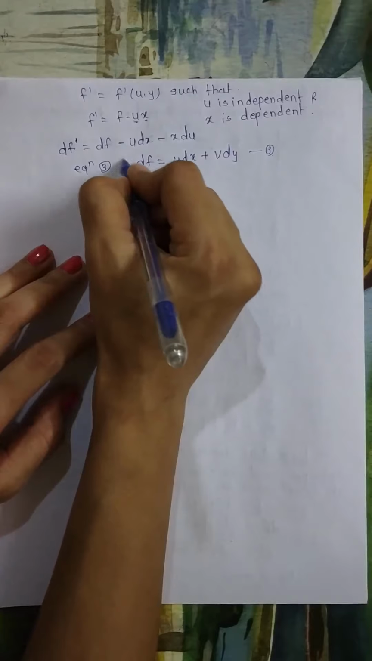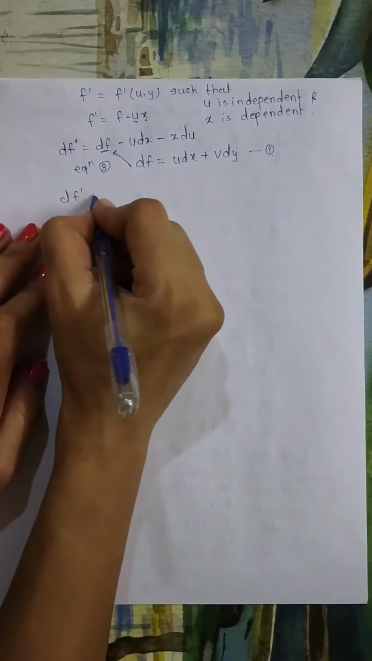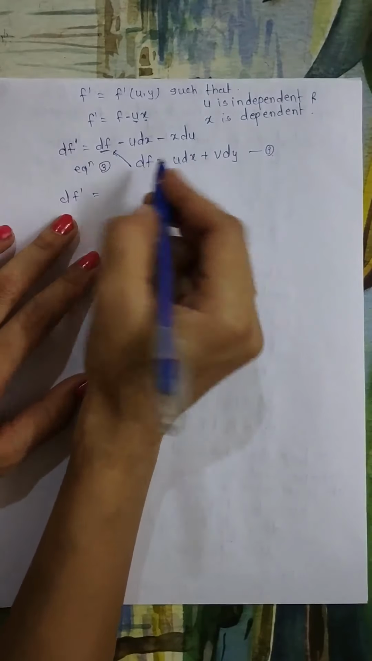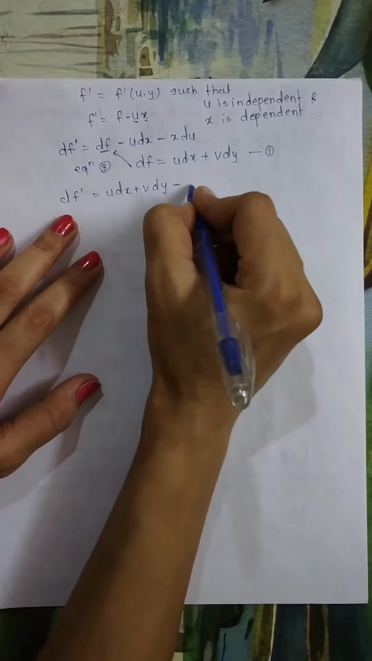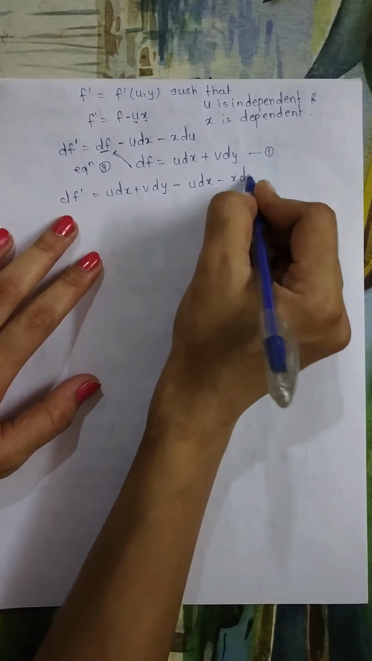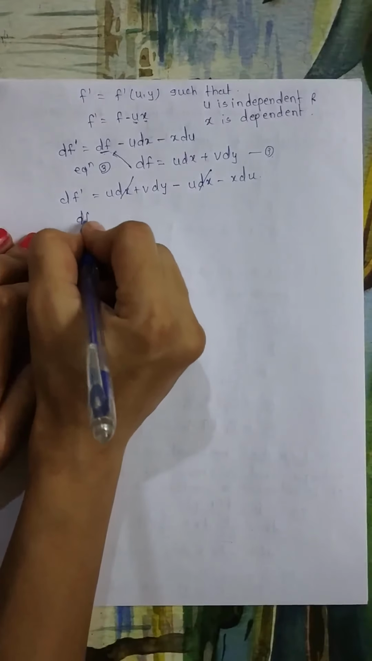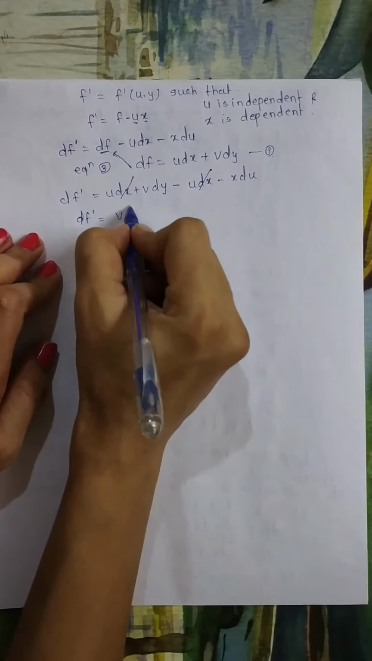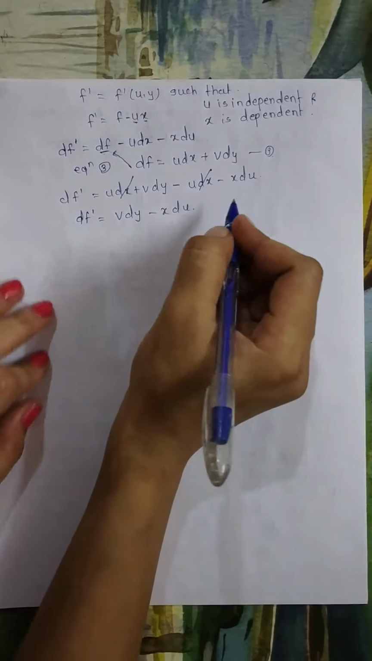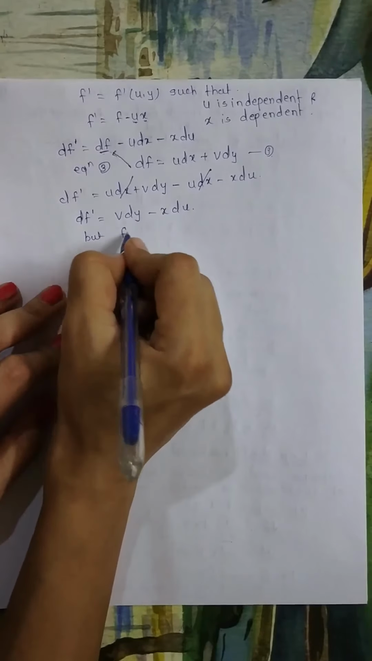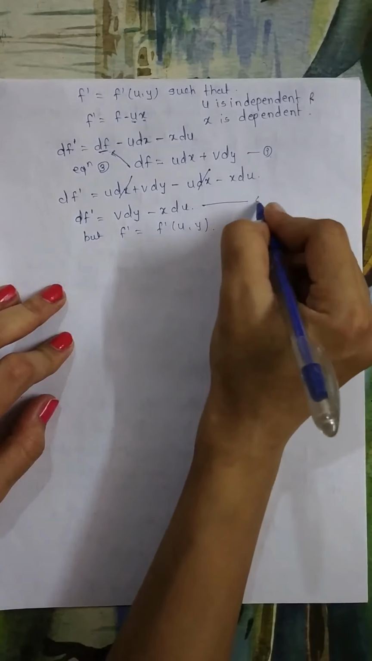Now we will put this equation 3 in this equation, that is, the value of df. So let's substitute that value. We will get df dash as, what is df now? It is u dx plus v dy minus the remaining terms as they are, that is u dx minus x du. Here if you observe, this u dx and minus u dx will get cancelled and we will get df dash as v dy minus x du. But you already know that our f dash is a function of u and y. Let me call this equation 4.